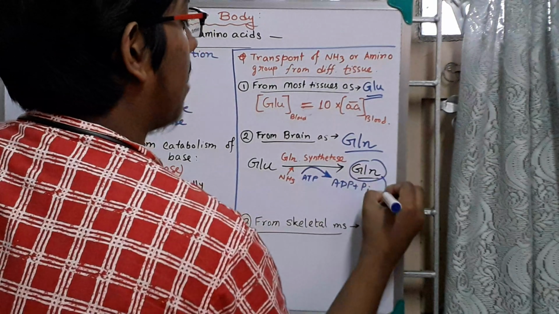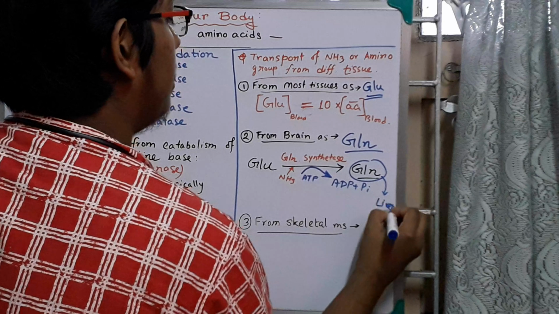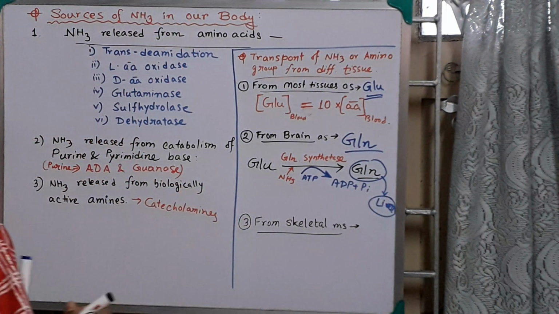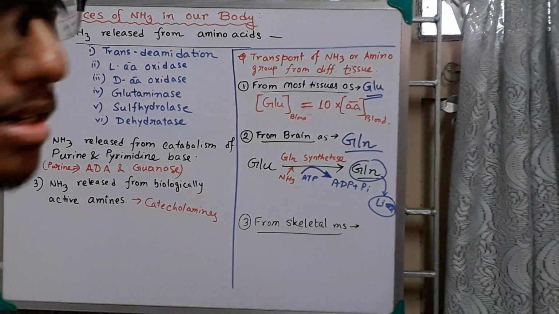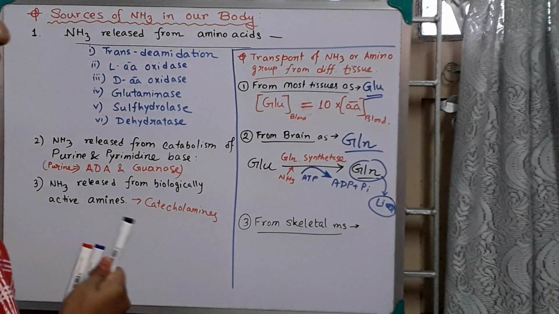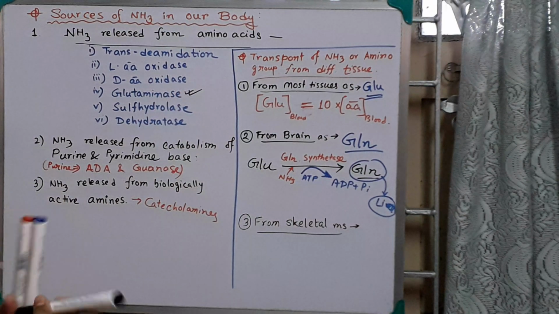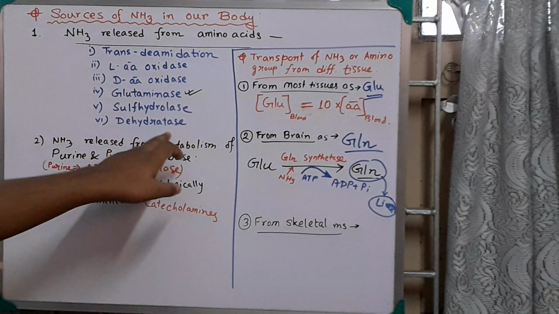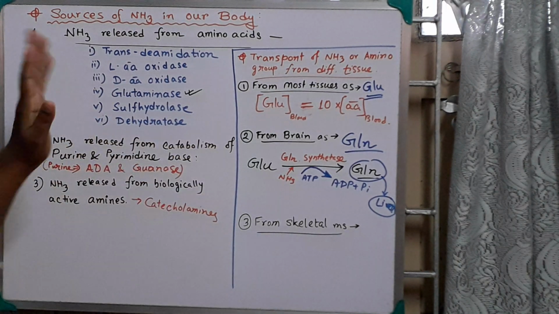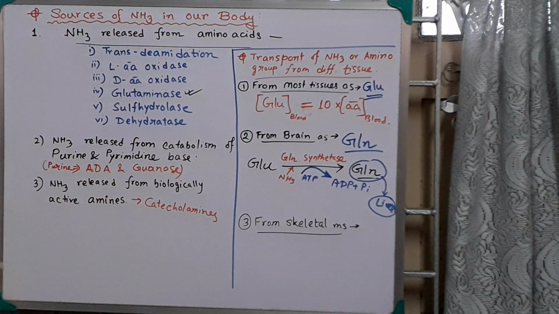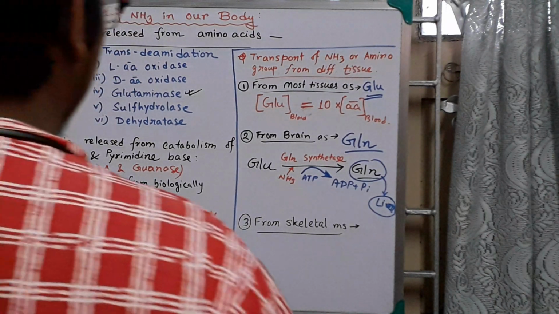This glutamine then comes to the liver, and in the liver I have discussed the glutaminase reaction where glutamine is converted into glutamate. I am not repeating it here again and again. I have mentioned it in the video on glutaminase, where we discussed glutaminase, sulfhydrolase and dehydratase. These three are discussed in one video. You can see it.